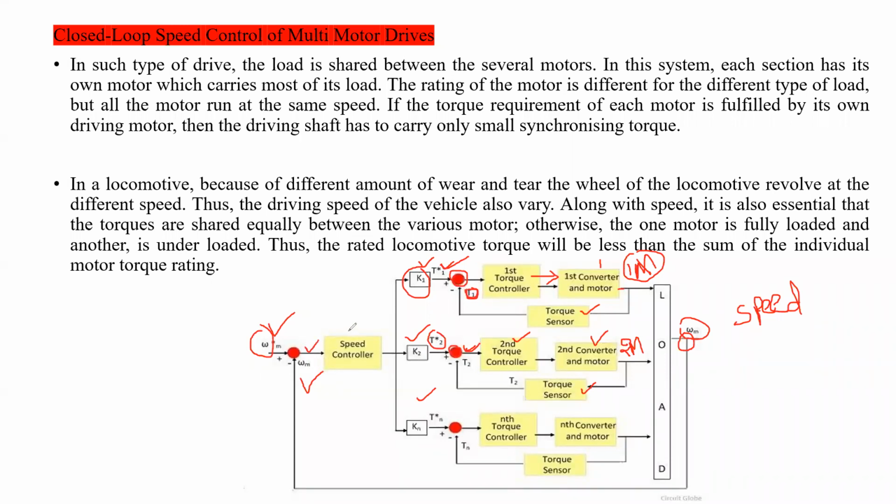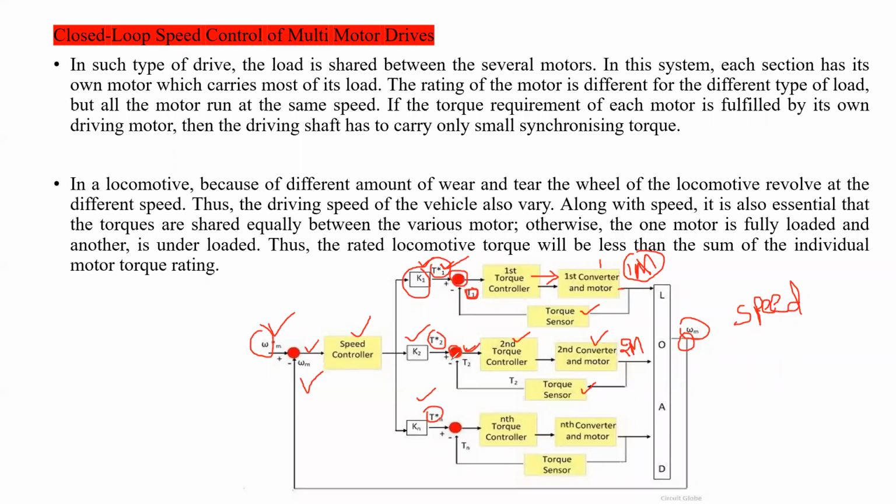The speed controller will understand from this error signal whether the speed should increase or decrease, and how much speed is needed to run this load. Accordingly the speed controller will generate some constant values, which are considered as reference torques. Is it clear?